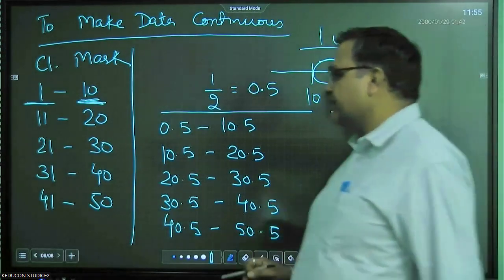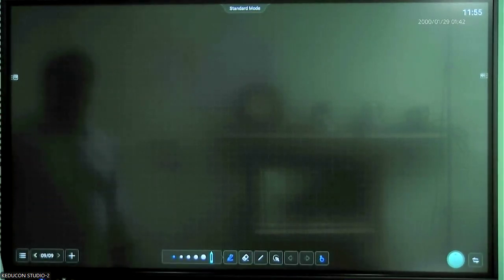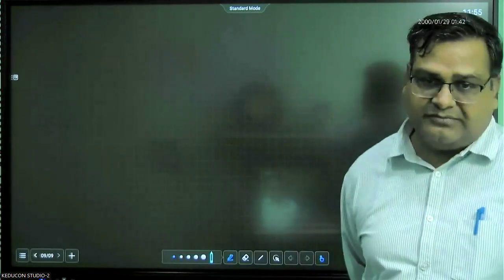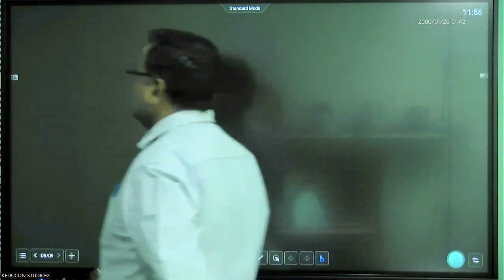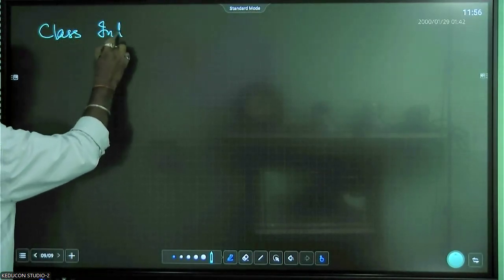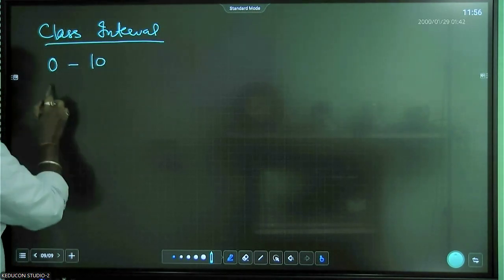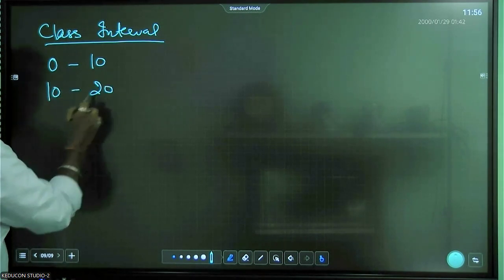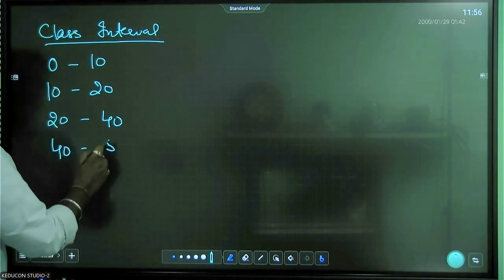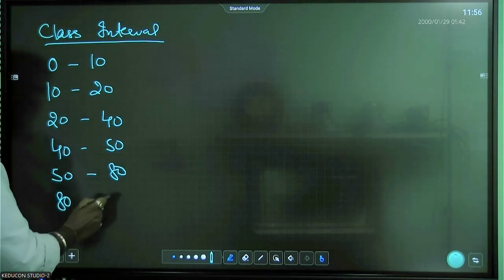Next, a very important thing in this chapter: when you are drawing a histogram, sometimes your class intervals are not uniform. For example, let's say the data is given as 0 to 10, 10 to 20, 20 to 40, 40 to 50, 50 to 80, and 80 to 100.